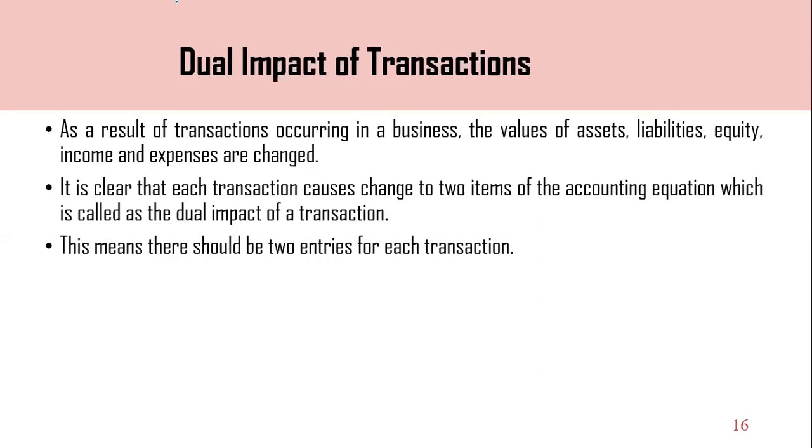So it is clear that each transaction causes change to 2 items of the accounting equation, which is called the dual impact of transactions.